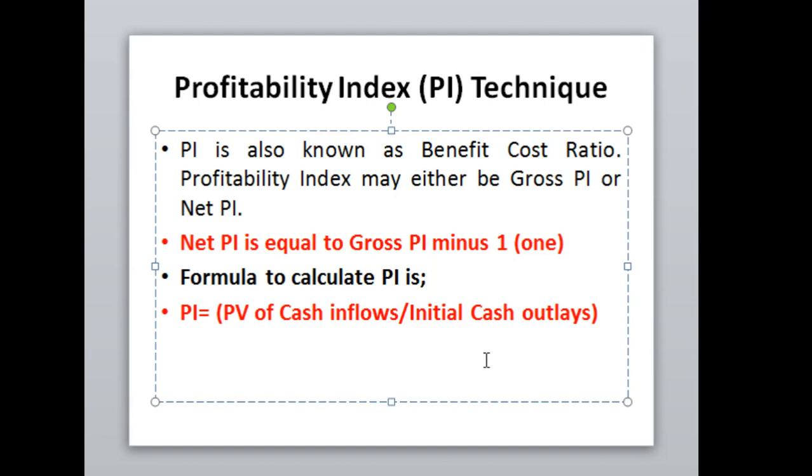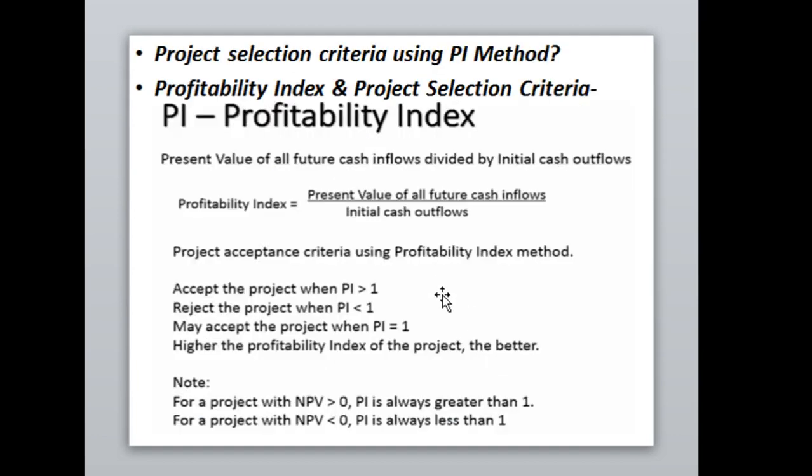Okay, and the formula of profitability index will be: profitability index is basically the present value of cash inflows divided by initial cash outflows, or the present value of cash inflows divided by initial investment. It is also very simple to calculate.